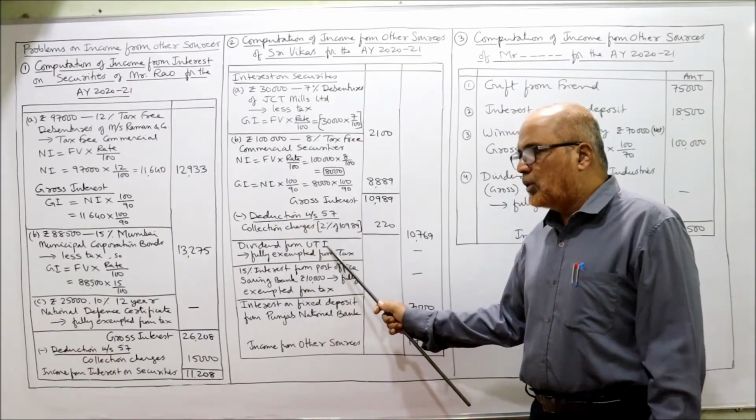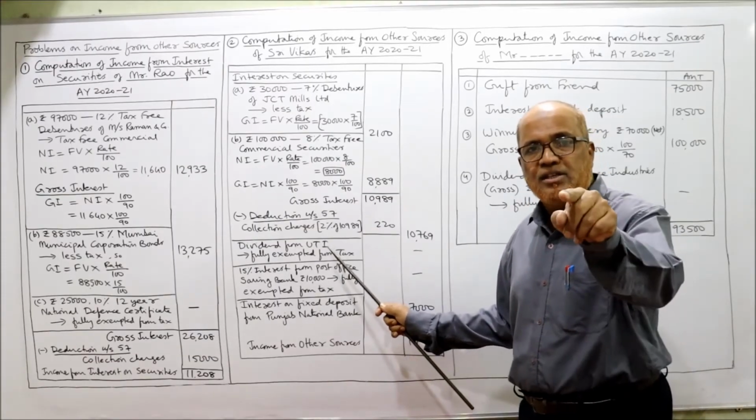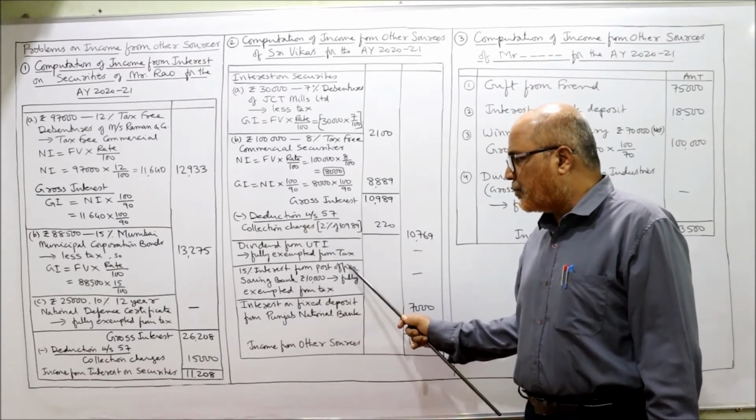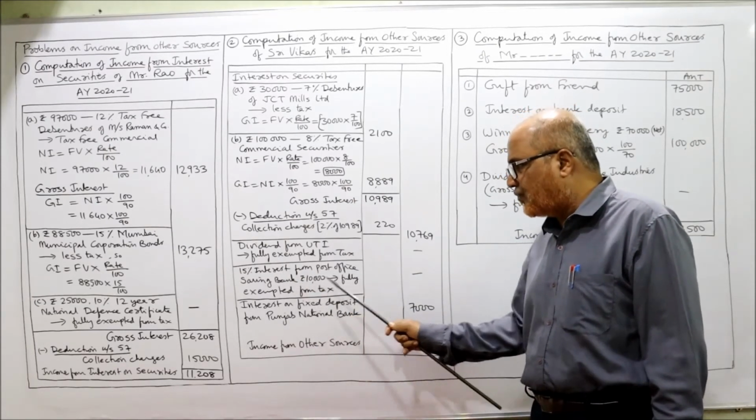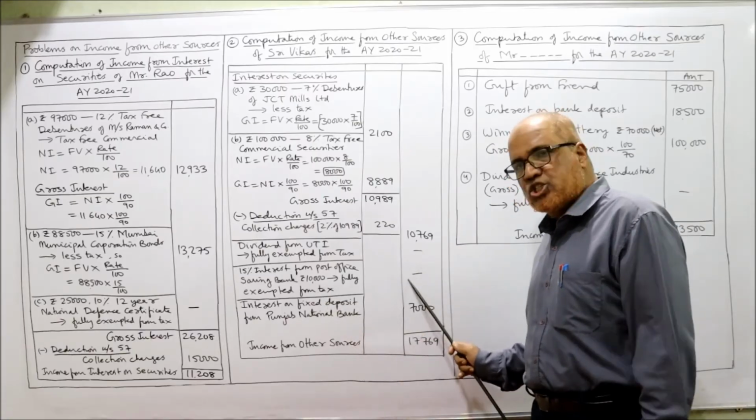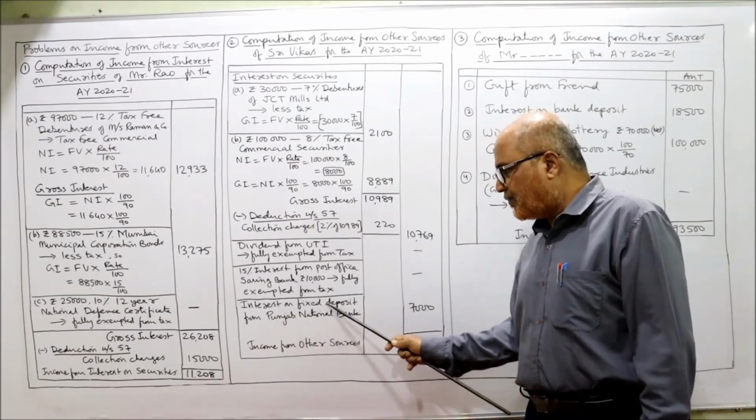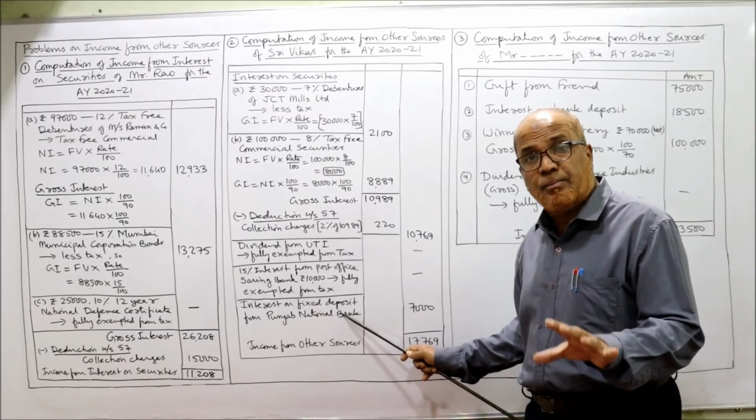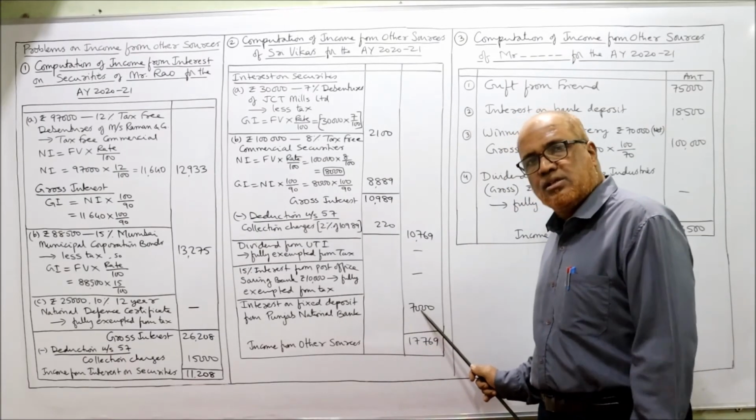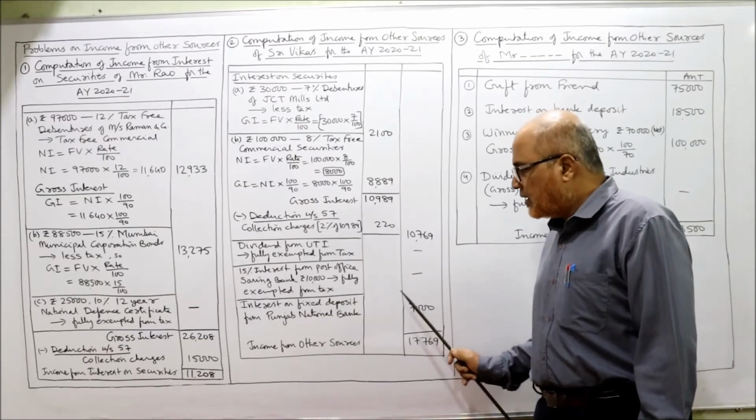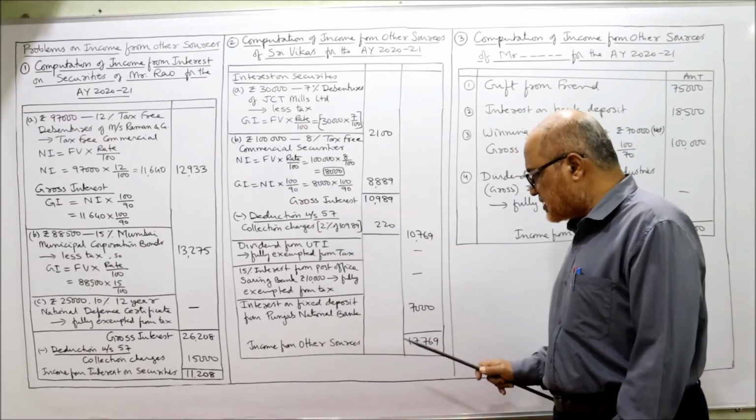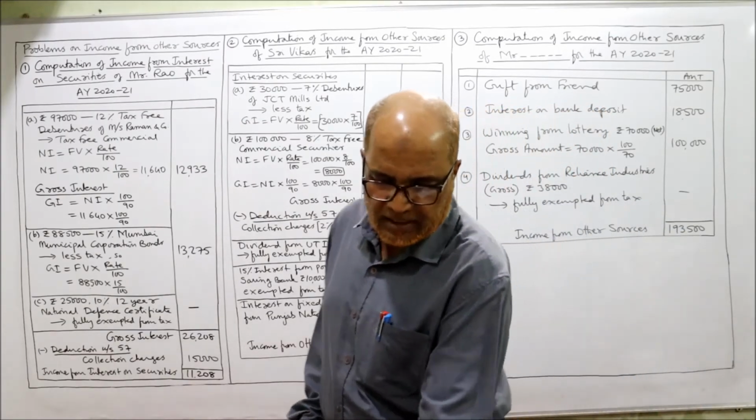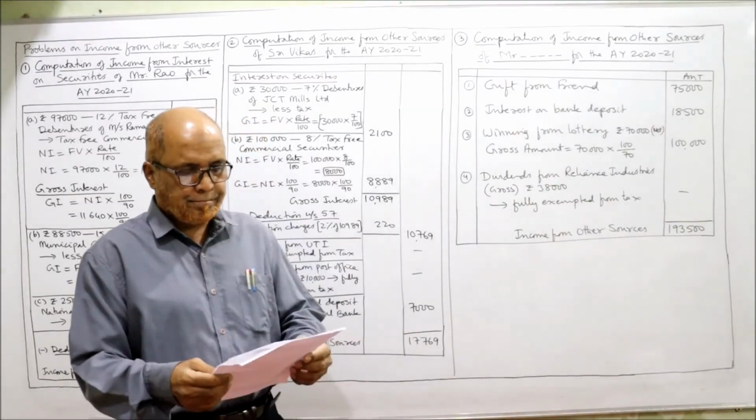Now, dividend from UTI, just now I told you, remember this provision, fully exempted from tax. 15% interest from post office saving bank, rupees 10,000, fully exempted from tax, put a dash. Then interest on fixed deposit from Punjab National Bank, it is fully taxable under income from other sources, 7,000. Now total income from other sources are 17,769. Two problems completed. Now see the third problem.